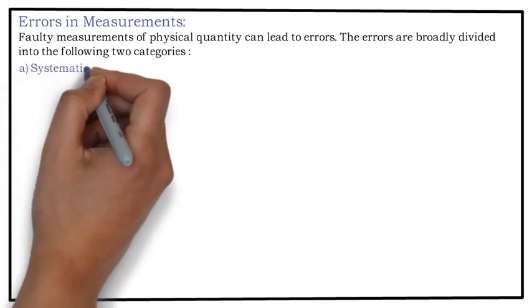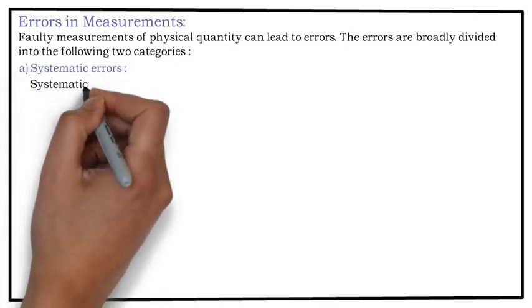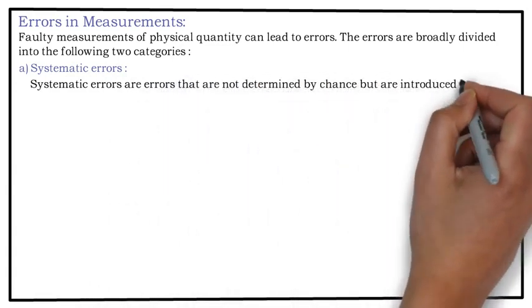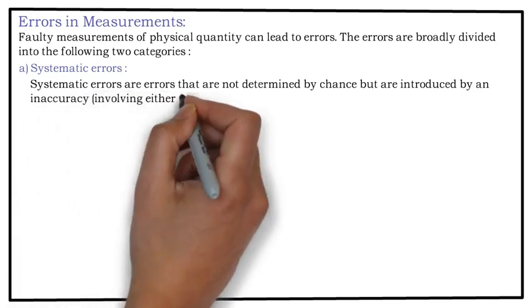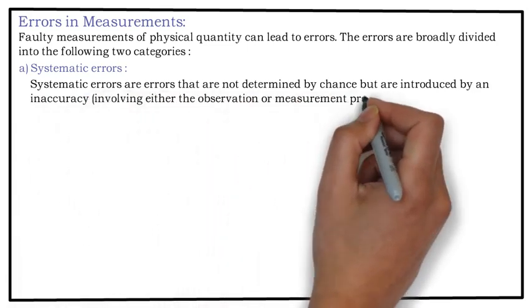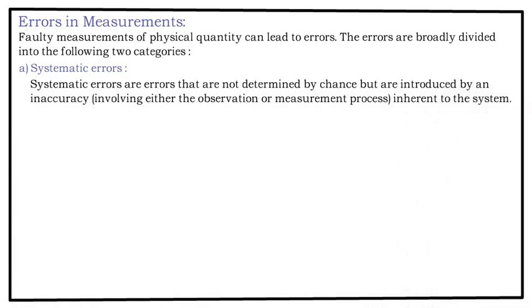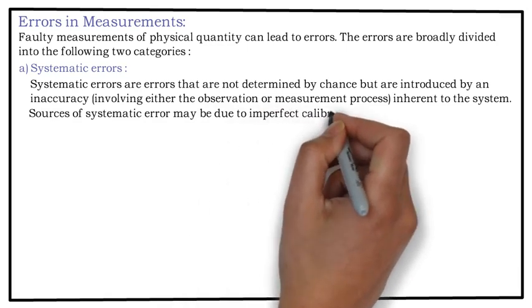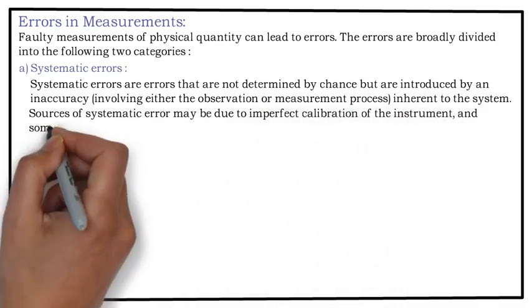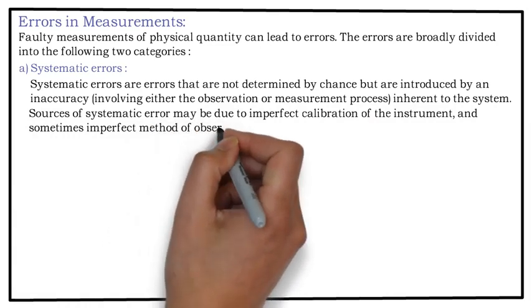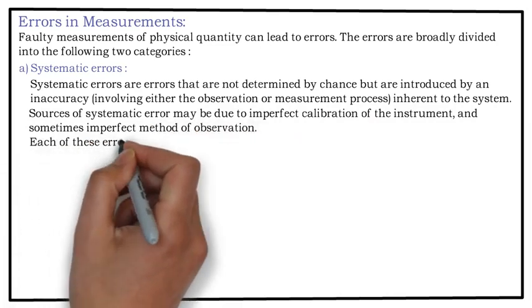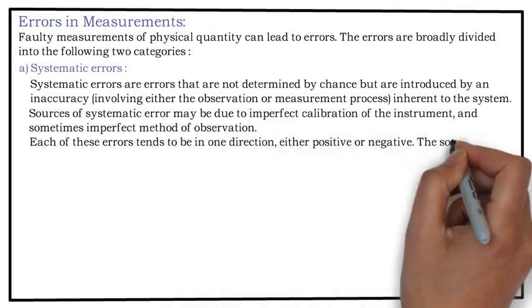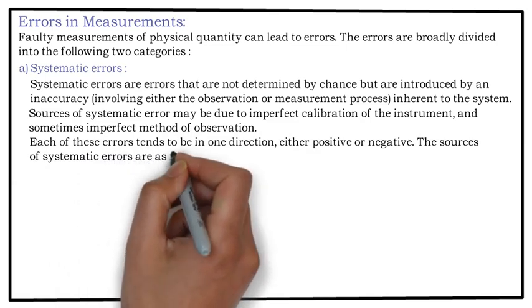Number 1. Systematic errors. Systematic errors are errors that are not determined by chance but are introduced by an inaccuracy involving either the observation or measurement process inherent to the system. Sources of systematic error may be due to imperfect calibration of the instrument and sometimes imperfect method of observation. Each of these errors tend to be in one direction, either positive or negative. Sources of systematic errors are as follows.